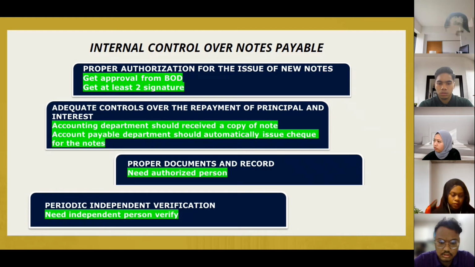And the last internal control that should be done over notes payable is periodic document and record. The detailed note record should be reconciled with the general ledger and compared with the note holder record by an employee who is not responsible for maintaining the record, which means an independent employee. At the same time, an independent person should recompute the interest expenses to test the accuracy of the record keeping.